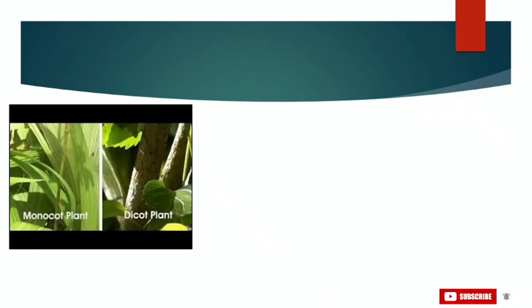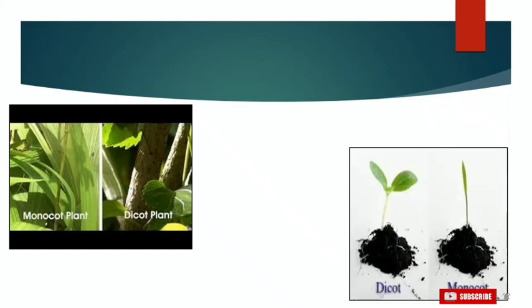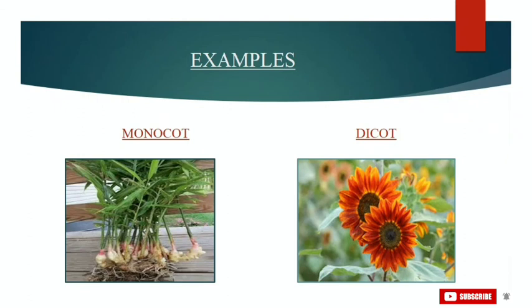This is an actual image of a monocot plant and a dicot plant. I have kept them in comparison so that you will get a good idea about them. This image also shows the appearance of dicot plants and monocot plants. Here are some common examples of these 2 groups: for monocots, a very common example is ginger, and an example of a dicot is the sunflower plant.